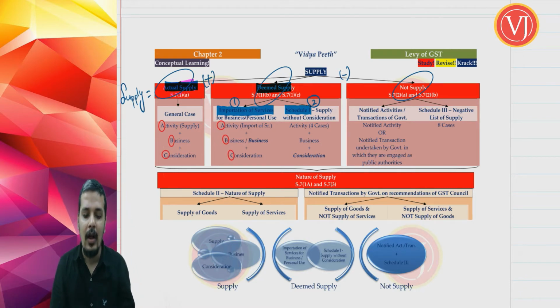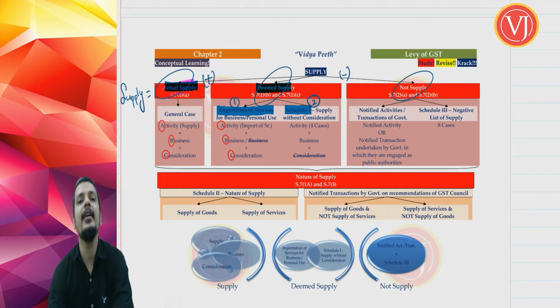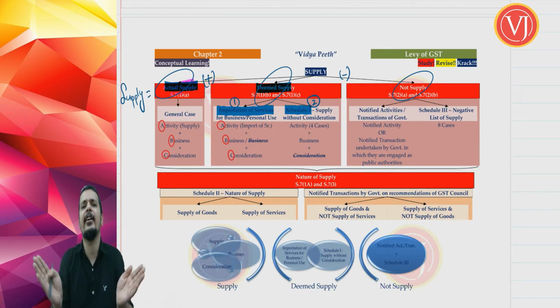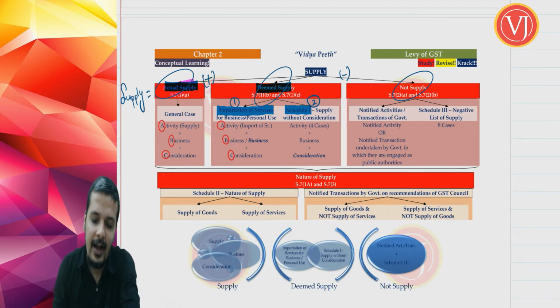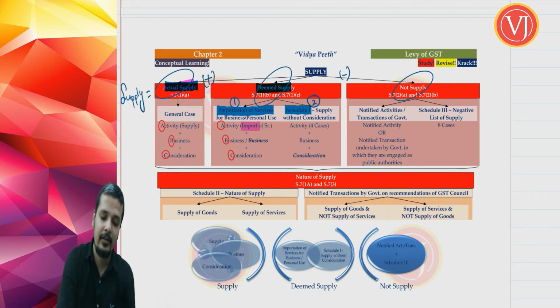Now the activity that you are going to check is importation of service. It is not any activity. In normal supply, in actual supply, you checked all these three things A, B, C, but the activity was any activity being supplied. Then business, then consideration. Here, activity is specifically defined, and that is importation of service.